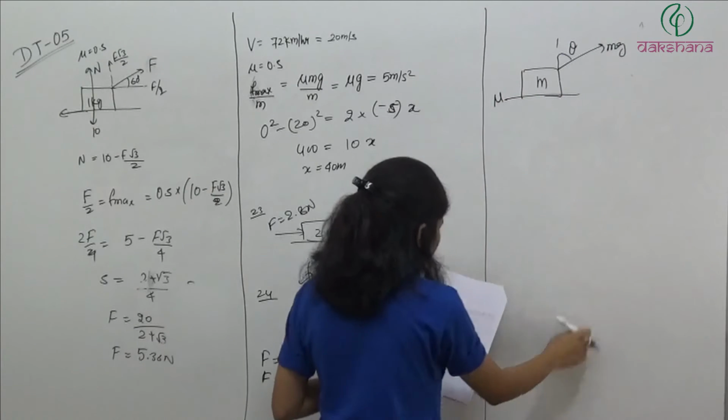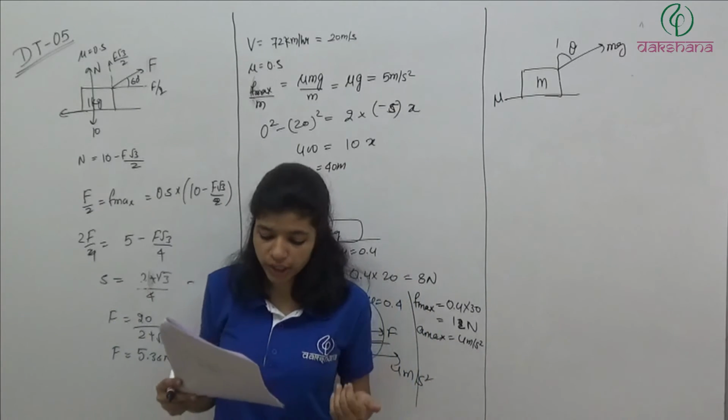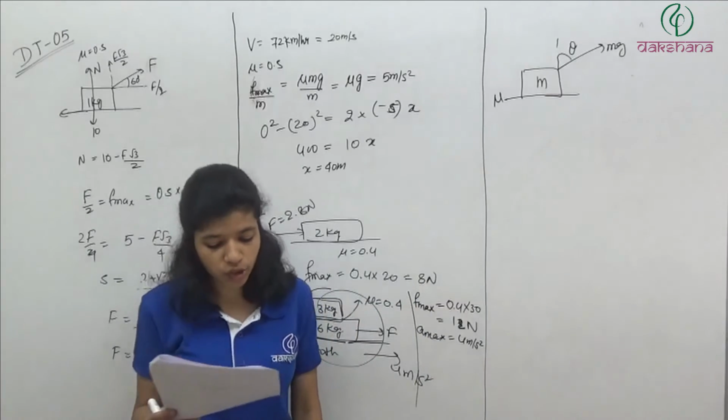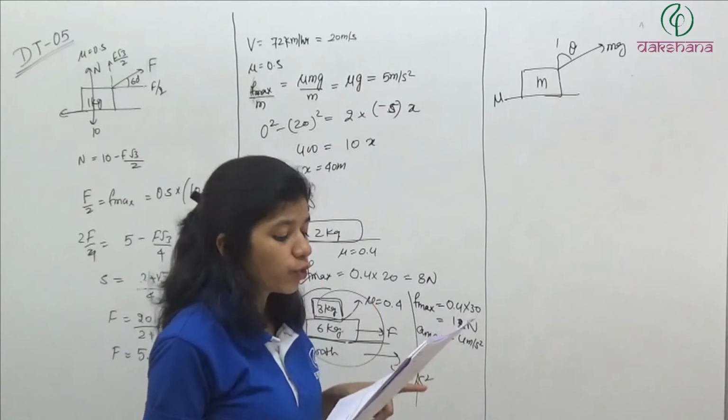Now they are asking for which condition. The conditions are: tan theta greater than or equal to mu, cot theta greater than or equal to mu, tan theta by 2 greater than or equal to mu, cot theta by 2 greater than or equal to mu. For which condition will this block be pulled along the surface?